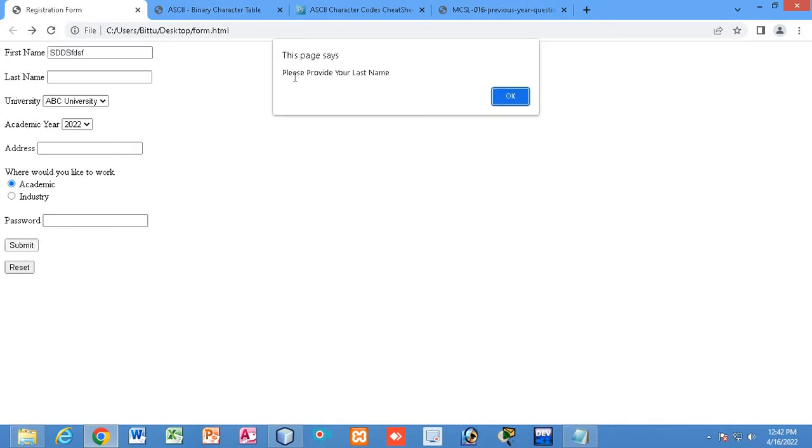Now see, please provide your last name. Now this is okay. Now I have been asked to give data in the last name. So here I will give data in the last name. I will also put some number. Let me see. So the number will not be accepted. So invalid character in last name. So this number will not be accepted. So let me remove the number.